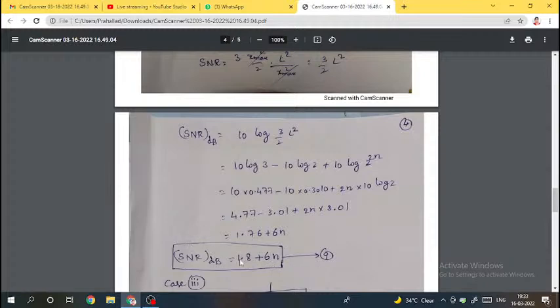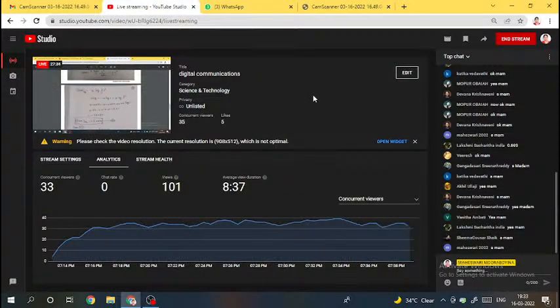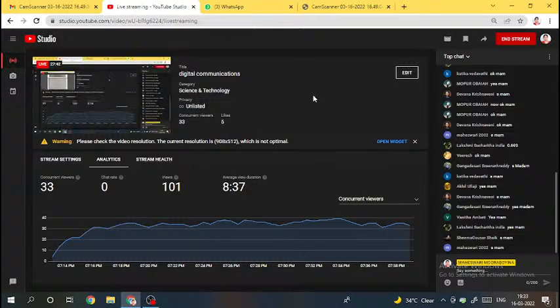So when do we need to use the expression 1.8 plus 6n?